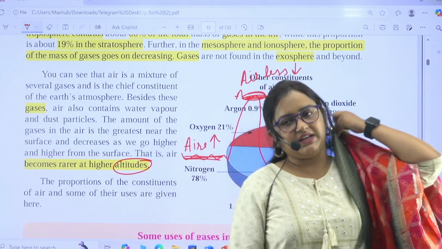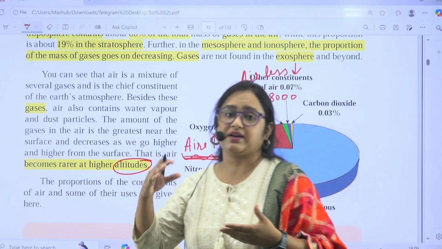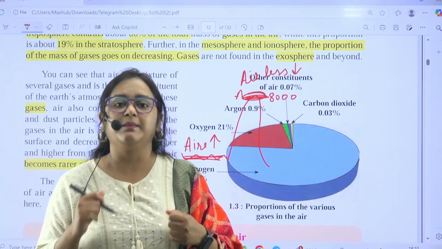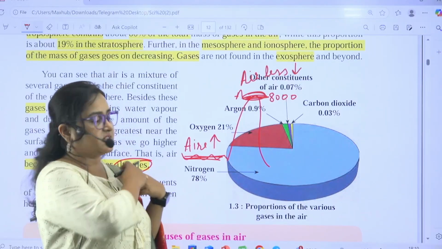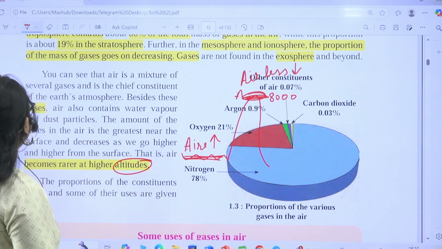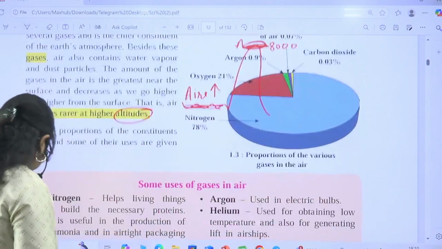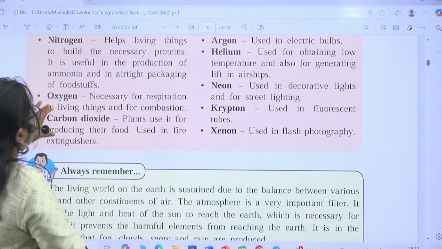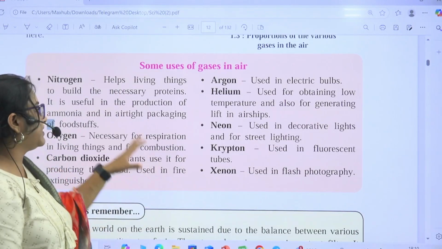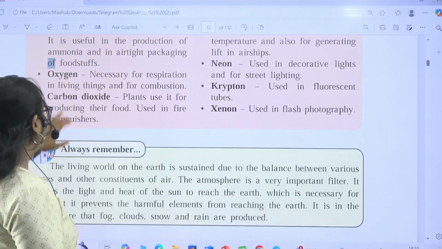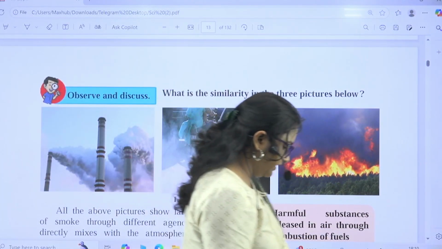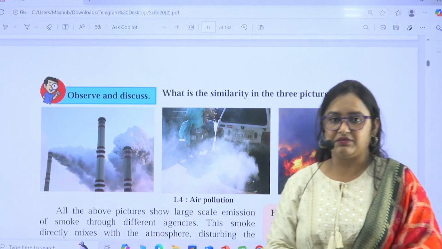If you have seen the persons who trek on the heights, they carry oxygen cylinders. Why? Because air becomes rare at higher altitude. Moving forward, here they have given us some usage of gases, which is not at all important. It is for 6th standard students. We know them already.